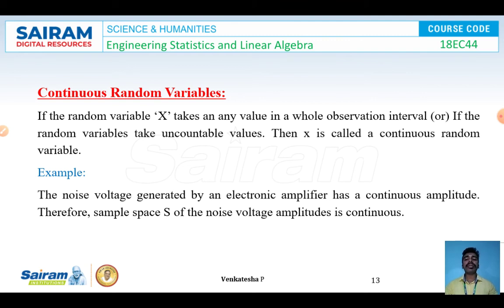In this case I'll say x is a continuous random variable since it takes infinitely many values. Example: the noise voltage generated by an electronic amplifier has a continuous amplitude because it is infinite. Therefore the sample space S of the noise voltage amplitude is continuous.